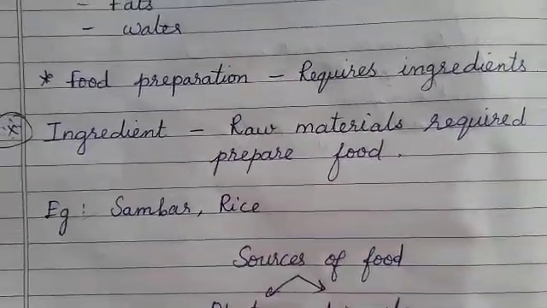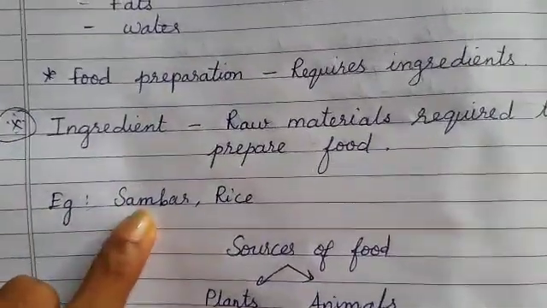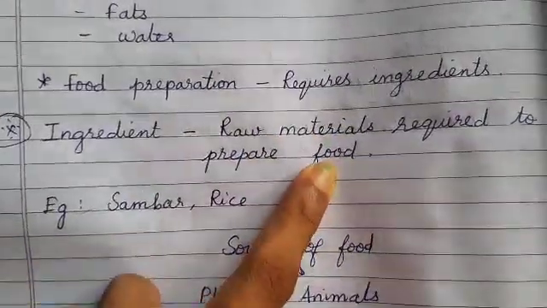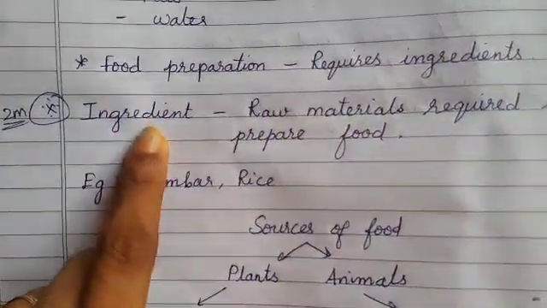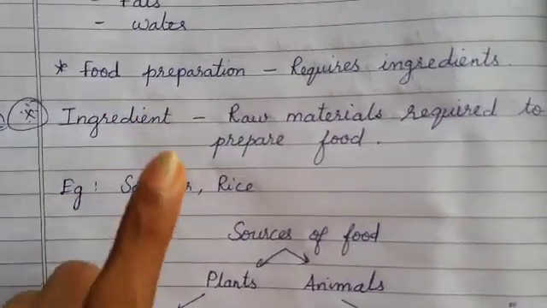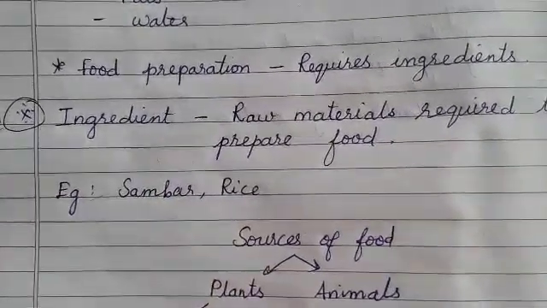Okay, so now you got to know that to prepare a food item, I need to first list down the materials required to prepare it. That material will be called by the name ingredient. Only if I have the ingredient and if I am aware of the recipe, I can prepare a delicious food.